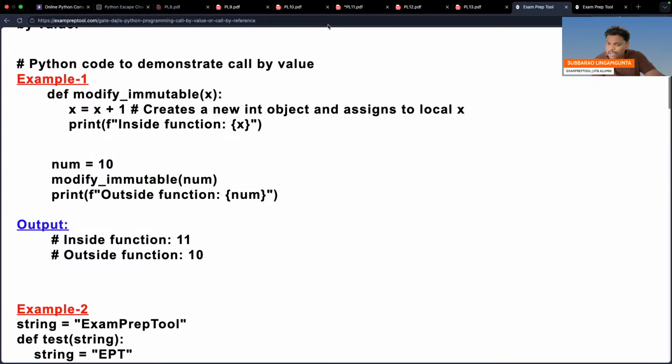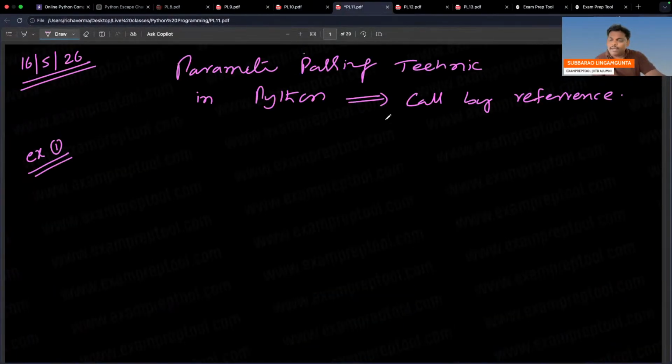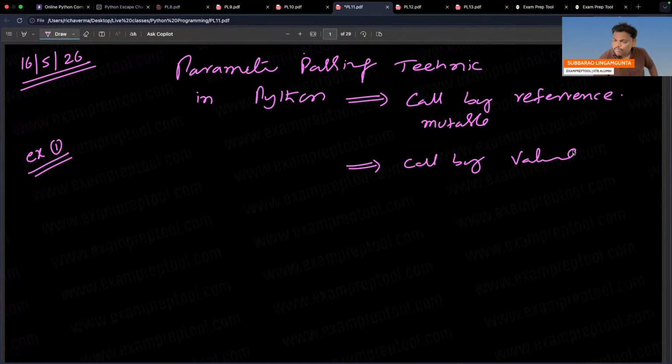Right now, I'm going back. I'm writing now. Can you see this? Parameter passing technique in Python. Call by reference: for mutable, it looks like a call by reference. Next one, call by value: for immutable. In the new copy, you will do the changes. Some examples we will see.